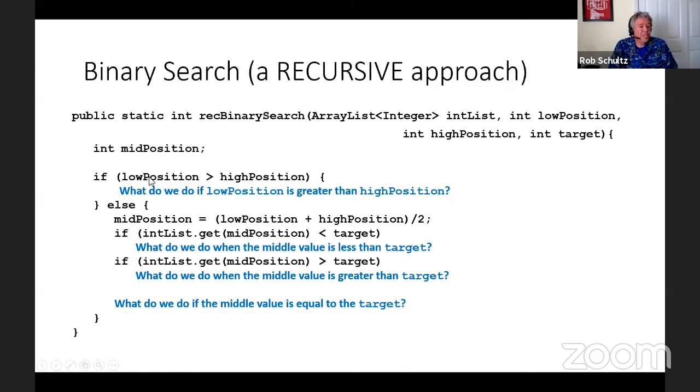And otherwise, as long as our low position is less than or equal to the high position, which would make this a false statement, then this looks pretty similar to the code that was inside our loop in the iterative approach. We're still going to calculate a middle position. We still have to check and see if our middle value is less than the target or our middle value is greater than the target. So now you can see where the answers to those questions would fit. I'll give you another 30 seconds or so, and then we'll start breaking those down one at a time and see how we would answer each of those questions.